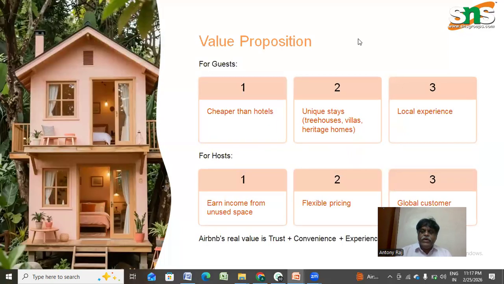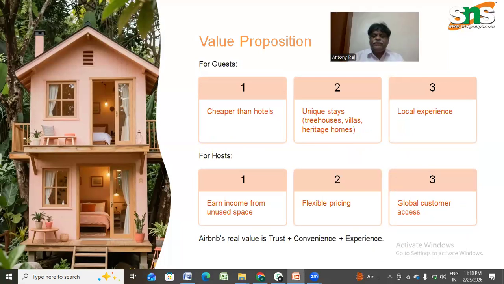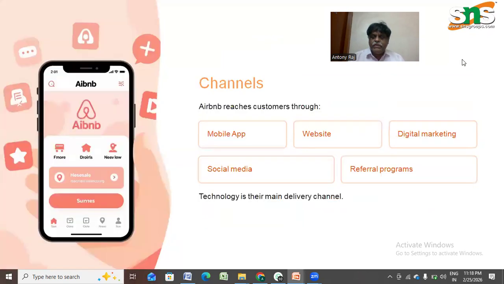And let us see what the value proposition actually was. For guests, the value proposition was cheaper than hotels and unique stays, for example villas, heritage homes, and tree houses. The experience was also a very local, unique experience. For the hosts, the unused space was getting converted into income, which is very important. The pricing was very flexible and the customer access was very global. So this was the value proposition offered by Airbnb.